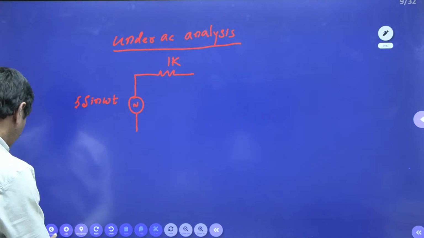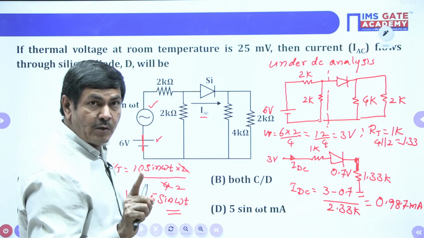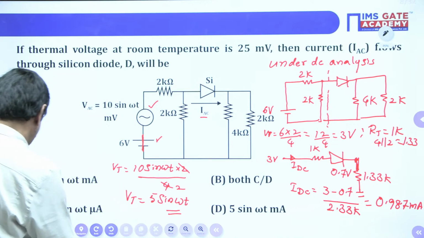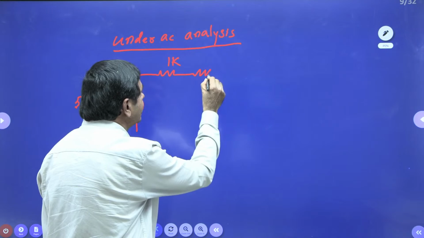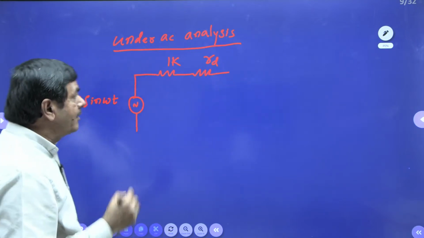And also, please watch. In a problem, it is given a diode is existing. Wherever a diode is given, that must be replaced by, what I said, dynamic resistance only. Yes, I will connect that with one resistance. This is nothing but the RD value. RD is nothing but dynamic resistance only.